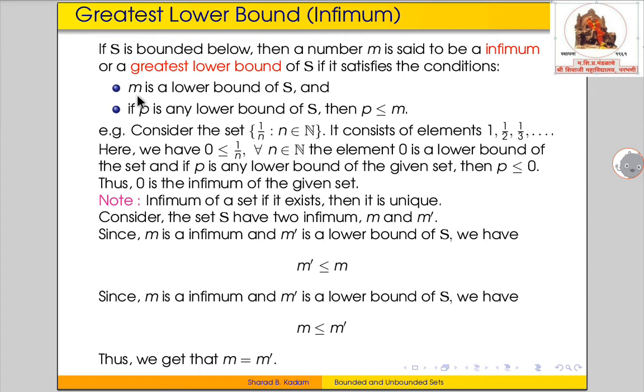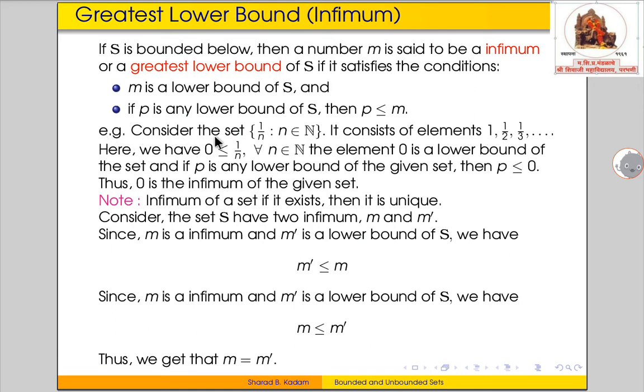First condition is M is a lower bound of the set S, and second condition is if P is any lower bound of the set S, then P is less than or equal to M. Here the first condition states that M is a lower bound of the set S, and the second condition states that amongst all the lower bounds of the set S, M is the greatest.